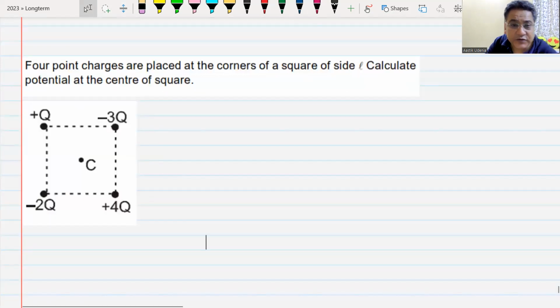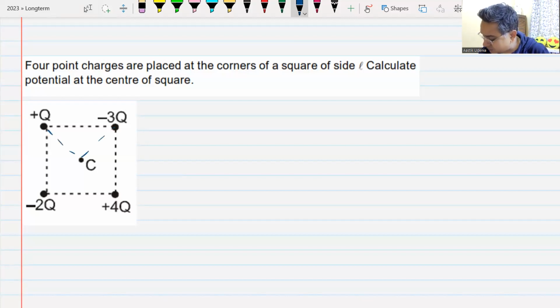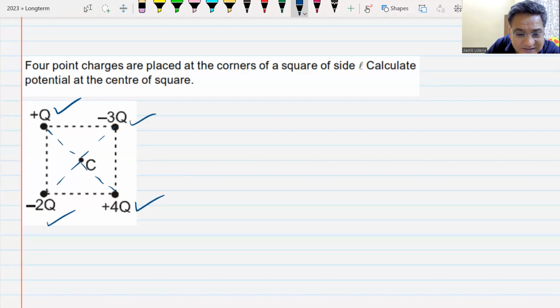This is the next question for redemption. What is the potential at the center of the square? I'll give you 2 minutes to do this. The answer is 0. All the distances are the same: A by root 2, A by root 2, A by root 2, A by root 2. Just have to find out the total charge. This is plus Q, plus 5Q, minus 5Q. The total charge is coming as 0. So the answer has to be 0 because everything else is the same. The positive charge's potential is cancelling out the negative charge's potential.